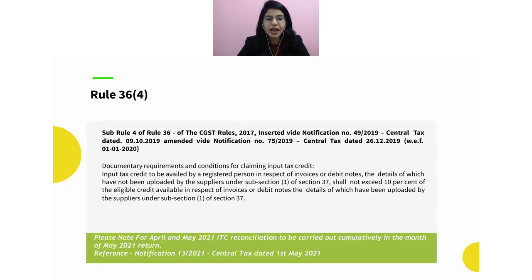As of now, we all understand that there is Rule 36(4), which was inserted by notification number 49/2019, issued on 9th October 2019. Then it was further amended on 26th December 2019 with notification number 75/2019. But what exactly does this notification talk about? What is this Rule 36(4)?